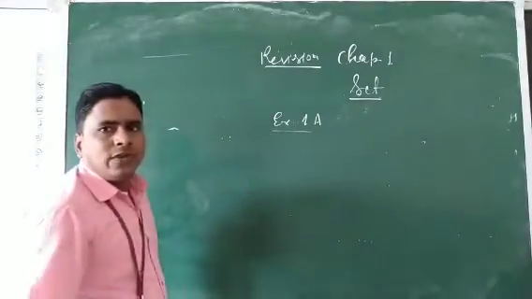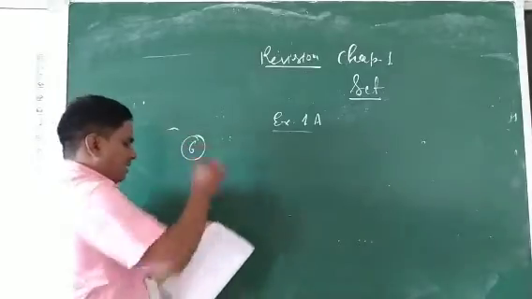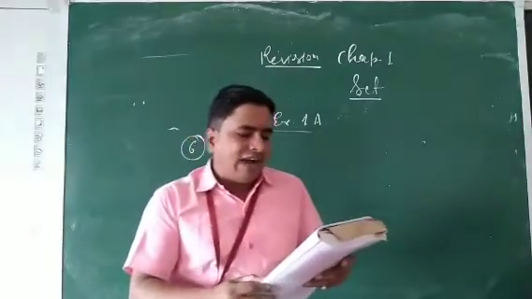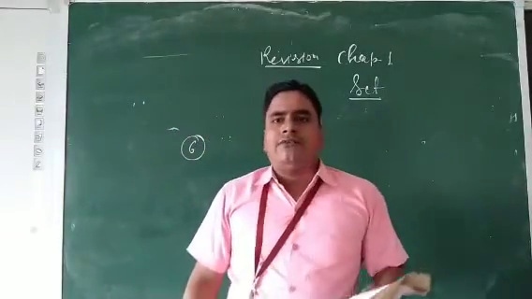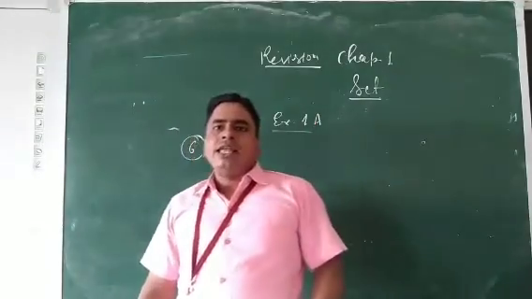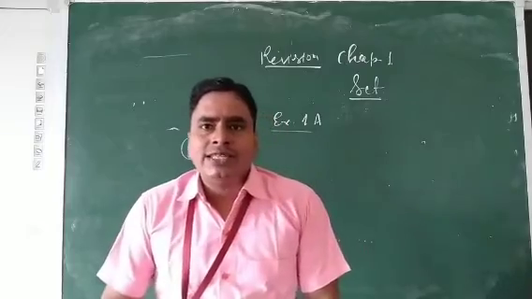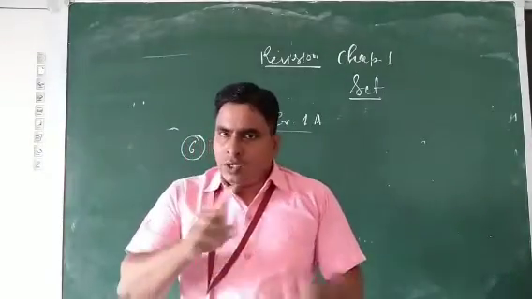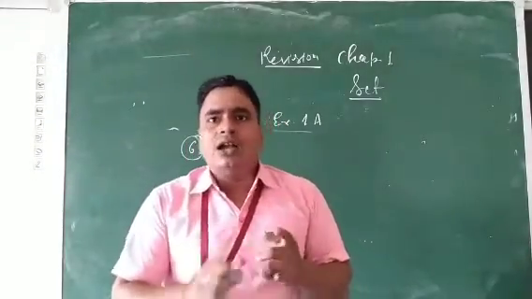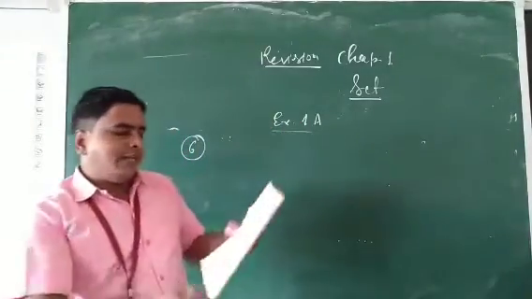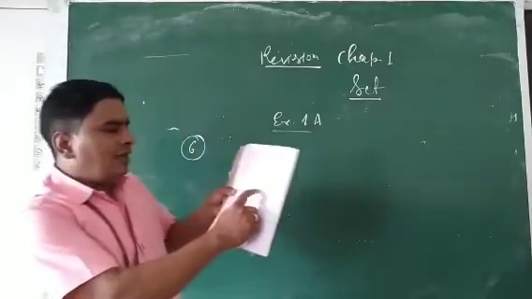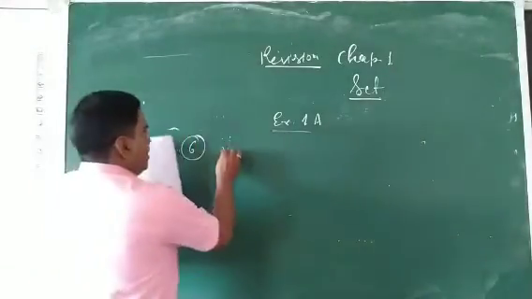Now we will proceed to the next and last question, the sixth. Here it is given: identify the finite and infinite sets and find the cardinal number of the finite set. यहाँ पे बताना है कि which one is finite set, which one is infinite. You know very well, countable sets are finite sets, uncountable sets are infinite sets. So just the last one we will discuss.